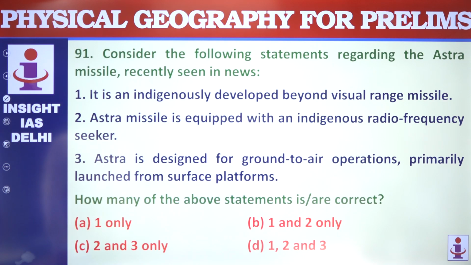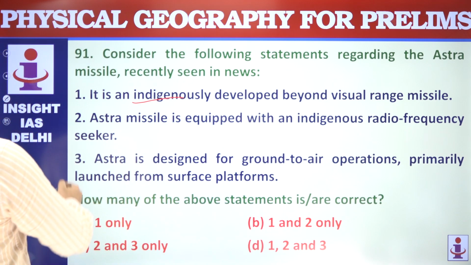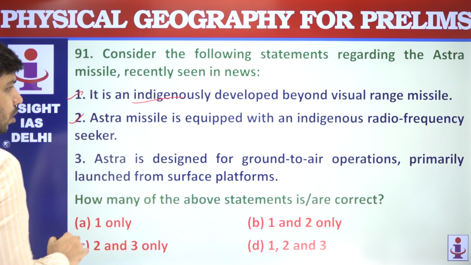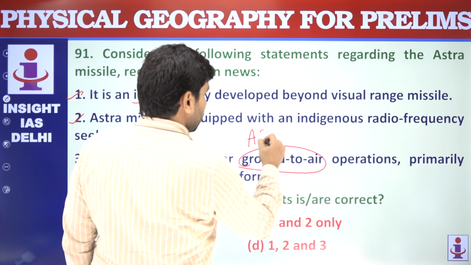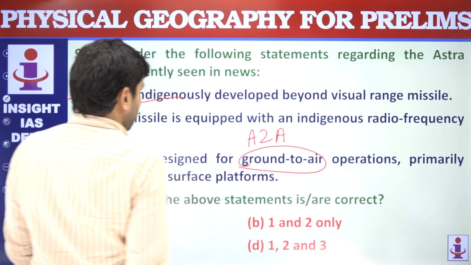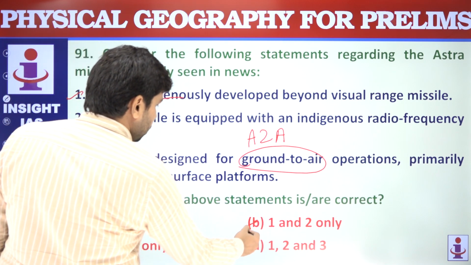Astra missile is indigenously developed. True. Equipped with indigenous radio frequency seeker. This is also true. Ground to air. Astra missile is air to air. So this is not correct. 1 and 2 are correct.